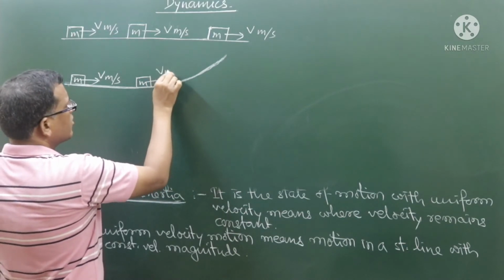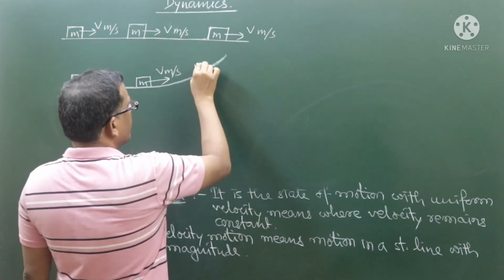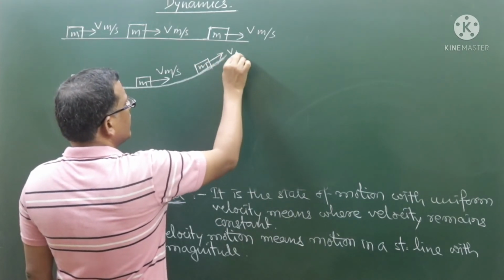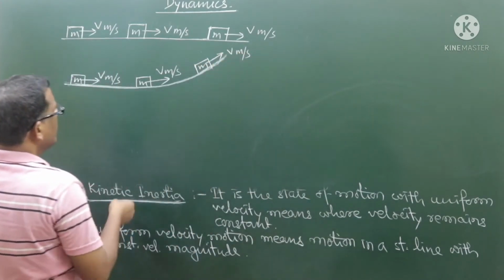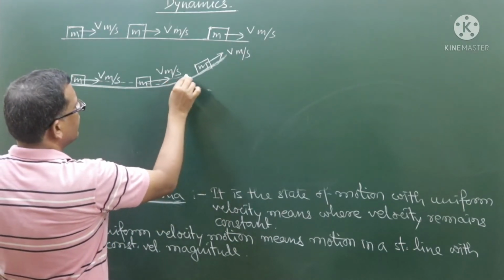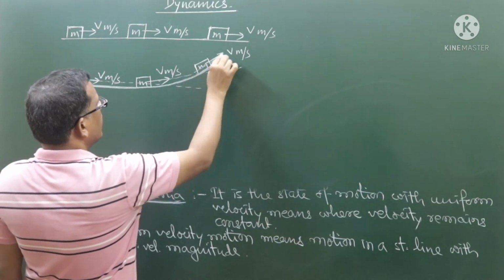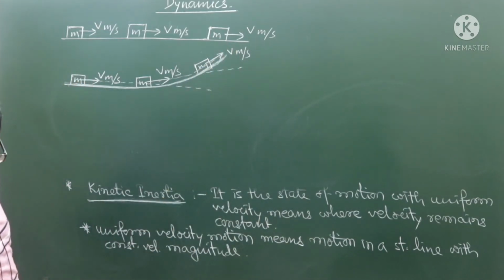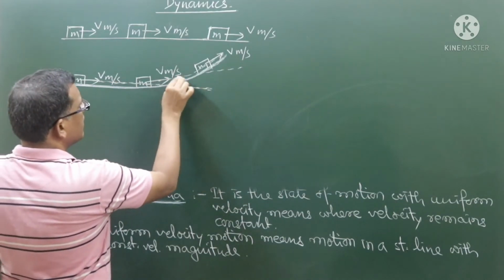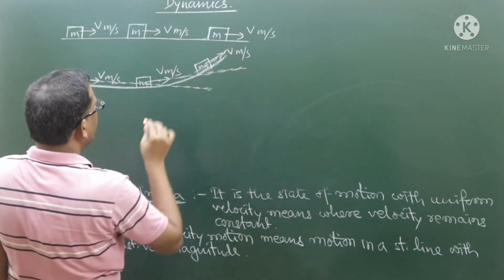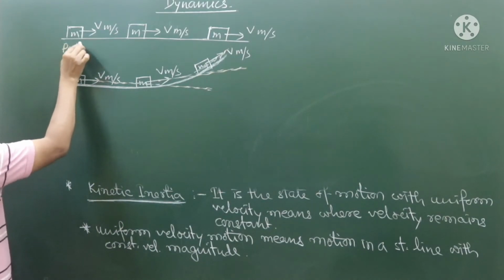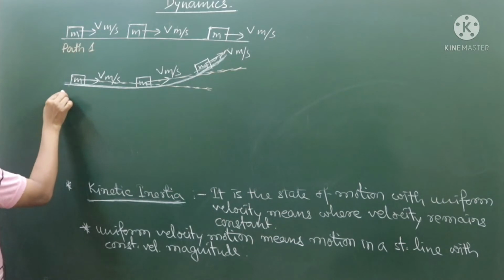Okay, it is constant in magnitude. In this case it is definitely constant in magnitude, but the direction I got at the first point is different in the second, and in the third point it is further different. Are you getting me or not? Direction of motion is continuously changing, right? So this is path 1, and this is path 2.